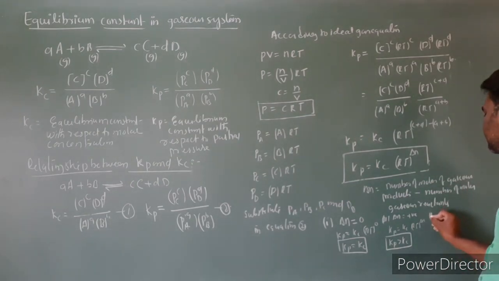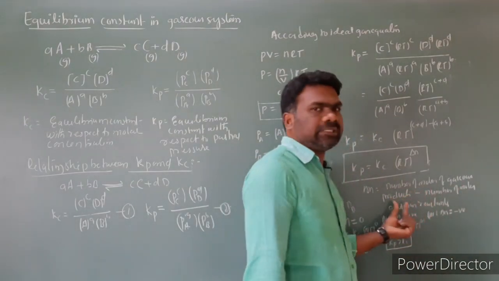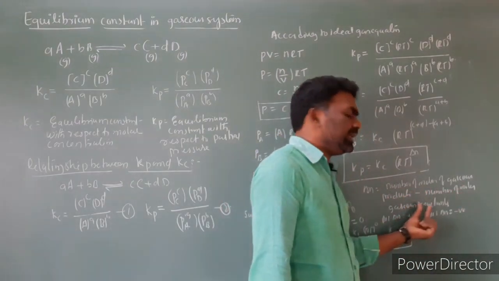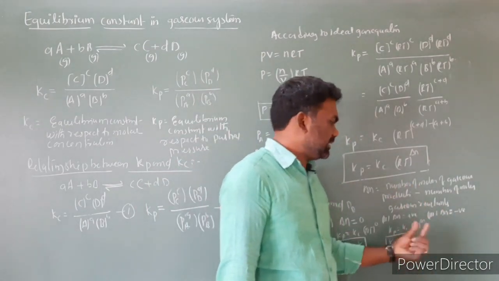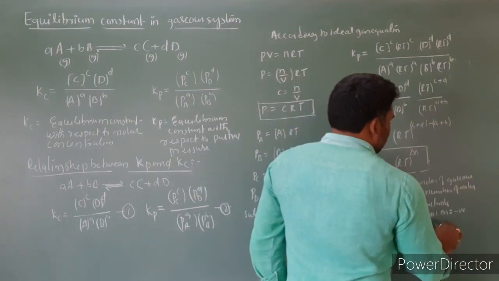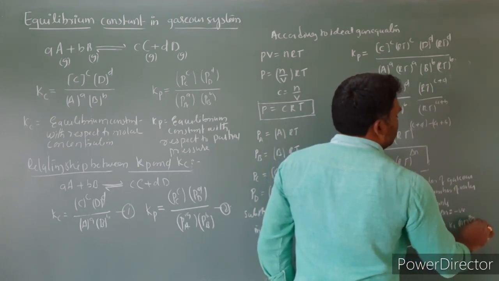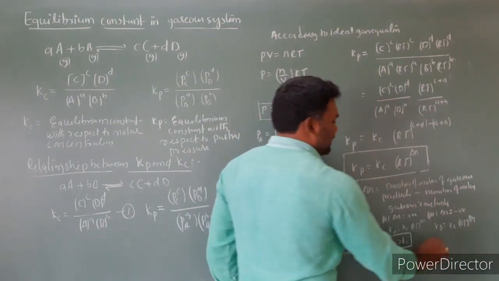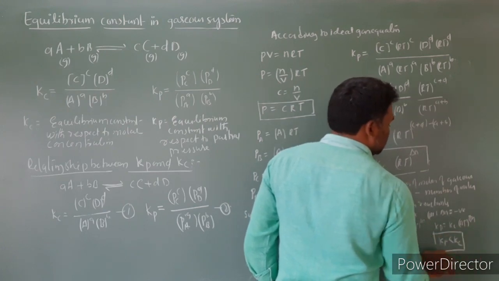Next, third case. Delta n is negative. So how do we get delta n negative? The number of moles of gaseous products is less than the number of moles of gaseous reactants. Reactants are more, products are less. Then delta n is negative, and Kp is equal to Kc into RT power delta n. Here delta n is negative, so we get Kp is less than Kc. This is the third case.